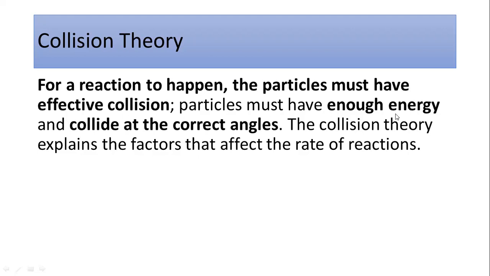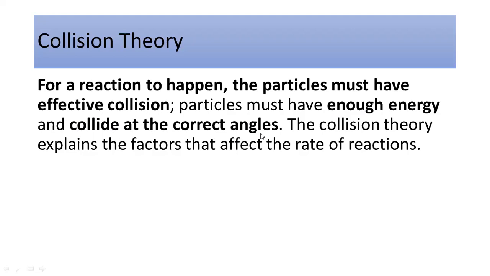In an effective collision, the particles must have enough energy and collide at the correct angle. Such types of collisions are called effective collisions. For any chemical reaction to occur, there must be effective collisions, and if there is no effective collision, then the reactants are not converted into the product.